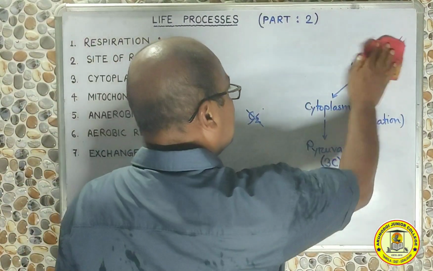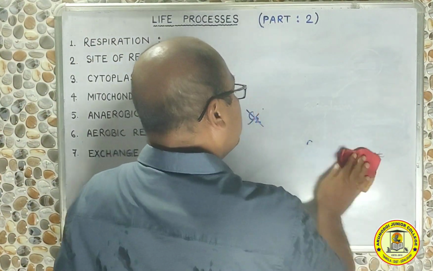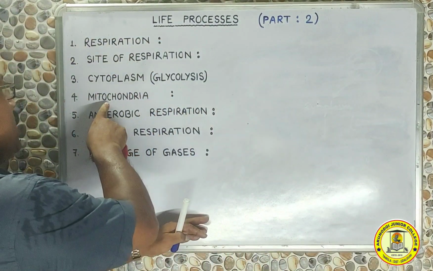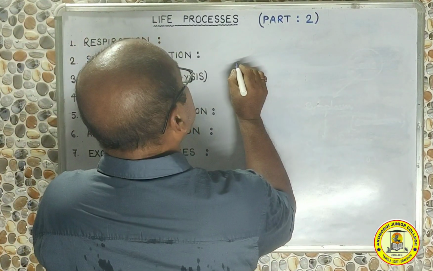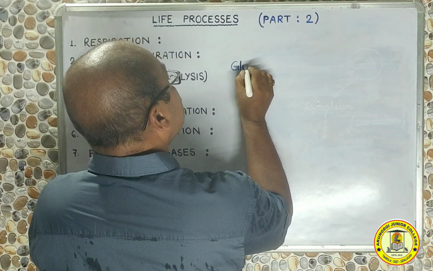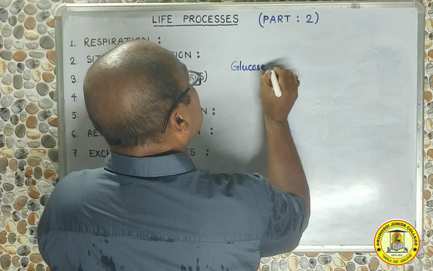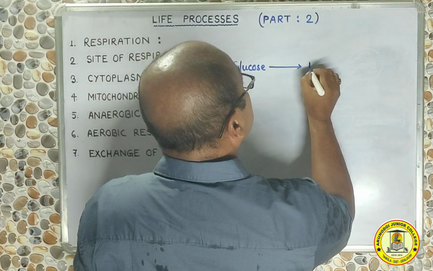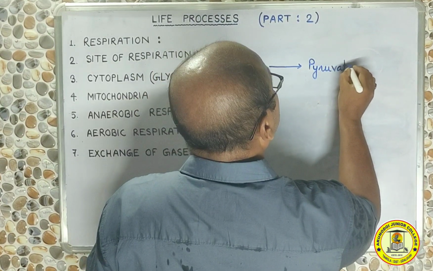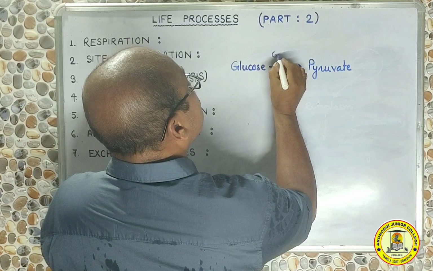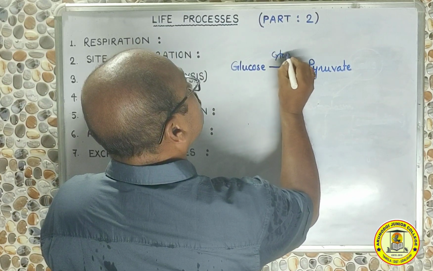But before that, let us come back to see the second part, mitochondria. What is the role of mitochondria in respiration? Once glucose, as I have already mentioned, is broken down into pyruvate, where it is broken down in the cytoplasm.